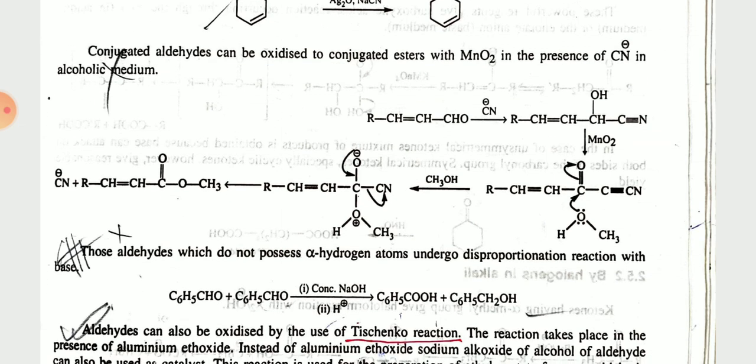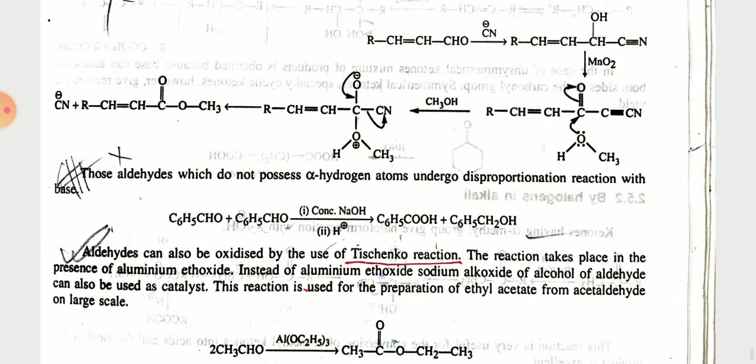Now C6H5CHO plus C6H5CHO in presence of concentrated NaOH: simply one aldehyde group will convert into the COOH group, giving C6H5COOH, and the other will give the alcohol. The aldehyde can also be oxidized by the Tishchenko reaction.